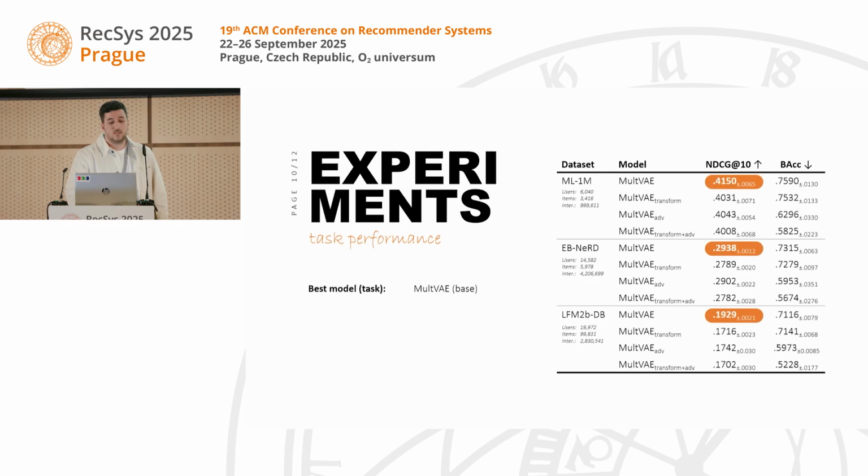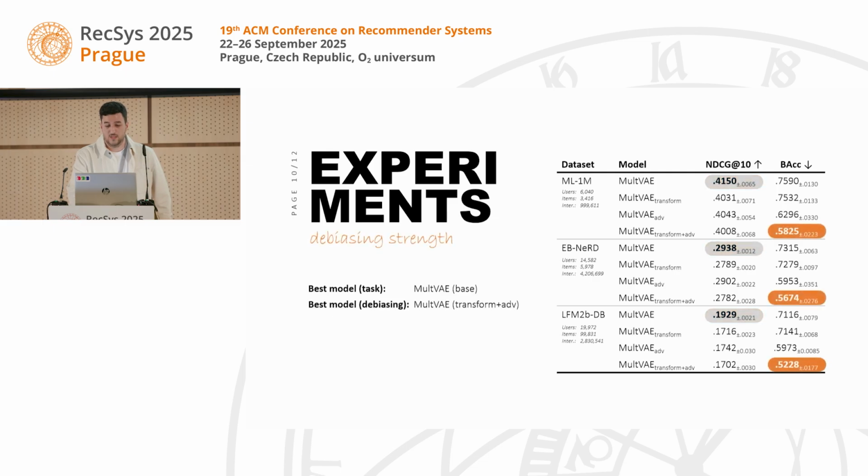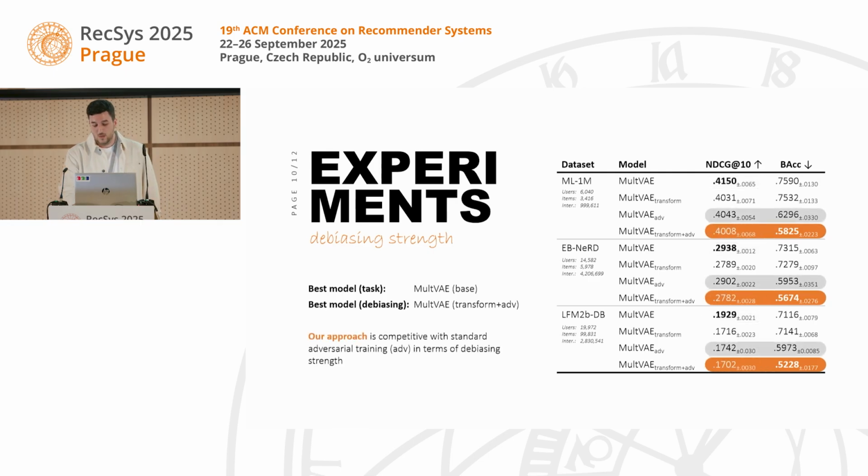So for task performance, to no surprise, I hope, the biased model achieves the highest NDCG, meaning it's the best model. However, for debiasing strength, our model is able to significantly reduce the encoded information about gender within the model. And in comparison to the adversarial baseline, we are able to beat it in terms of debiasing strength, but also stay competitive for task performance.